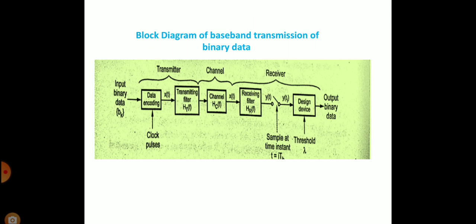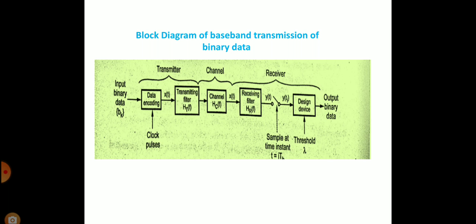Input binary data is applied to the data encoder. Clock pulses are applied to the data encoder. The output of this is given to the transmitting filter. Then the output of the transmitting filter is given to the channel. The output of the channel is given to the receiving filter. Then the output is given to a switch, sampled at the time instant. Then that output is given to the decision device. Then the threshold input is given. The output is binary data.